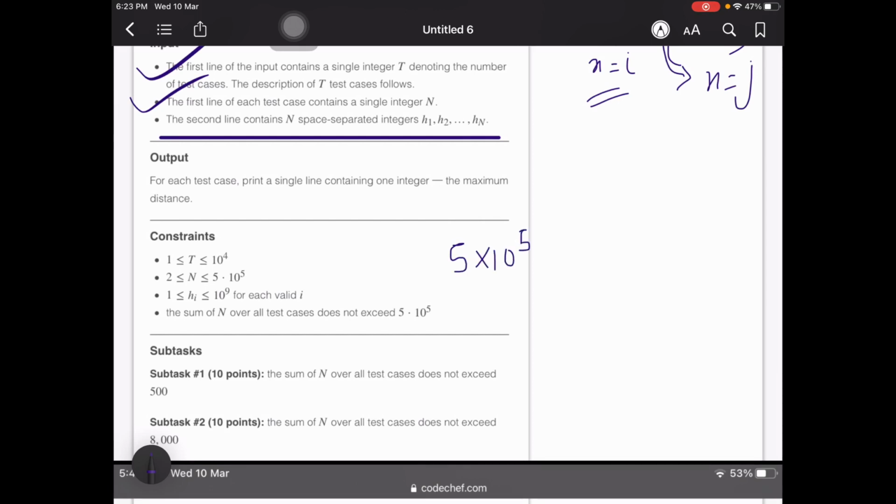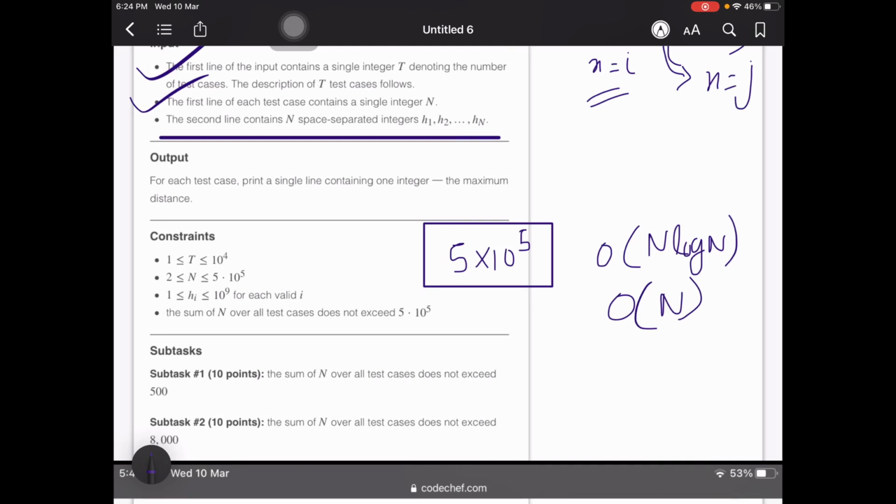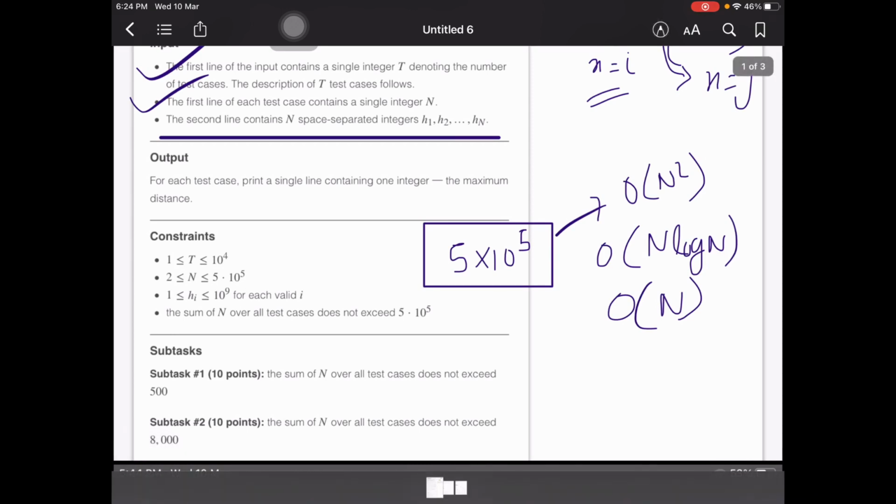So when n is 5 into 10 to the power 5, you need to understand that you have to solve the problem in O of n log n, and you can also solve it in O of n or less, but you cannot cross O of n square. That would give you TLE, so you have to be careful while solving this.